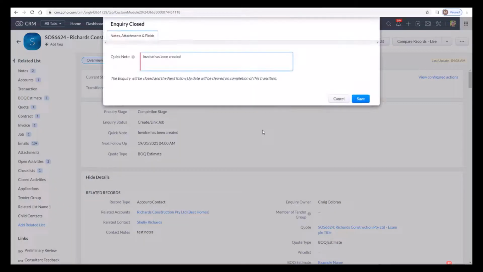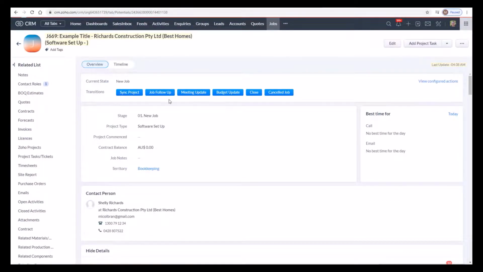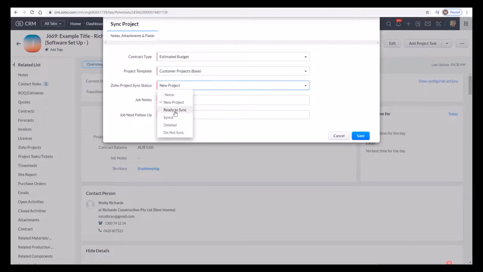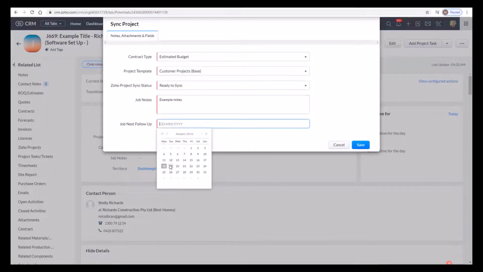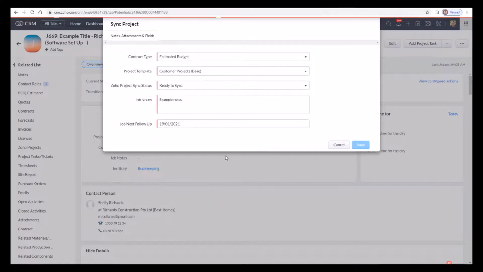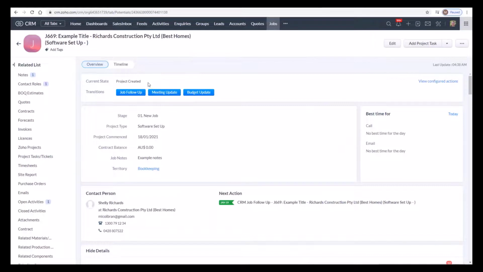So we can pop a quick note in if we want to and click on Save. So now we're going to jump into our job record. The first thing we want to do is sync our job to Zoho Projects. So we're going to click on Sync Project, select our template, click on Ready to Sync and Save. Okay, and our project has been created.